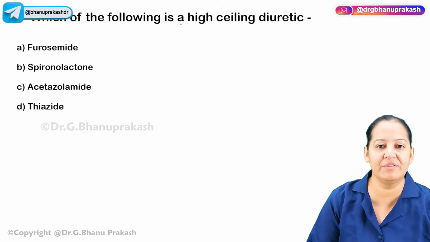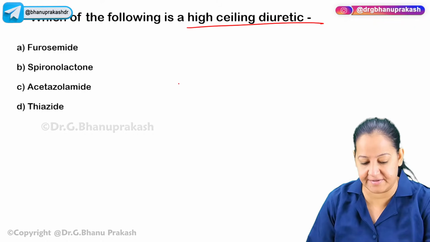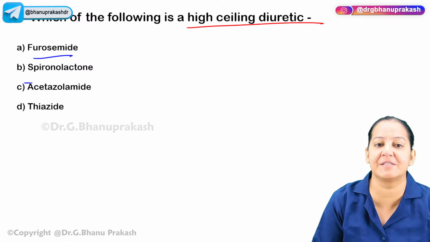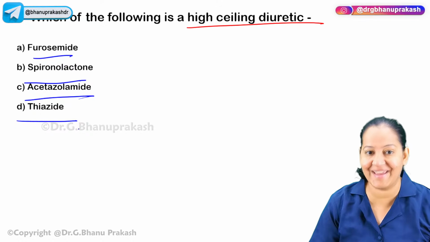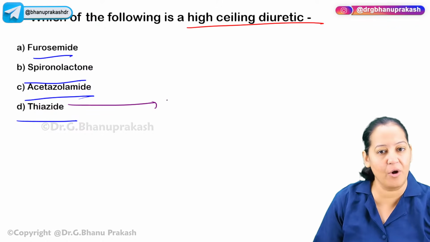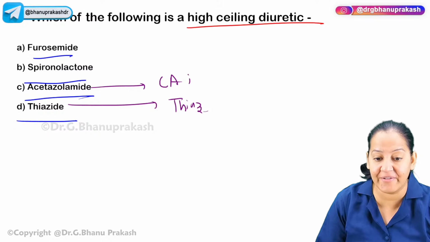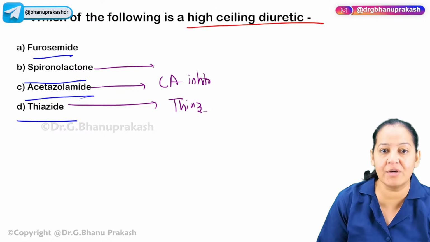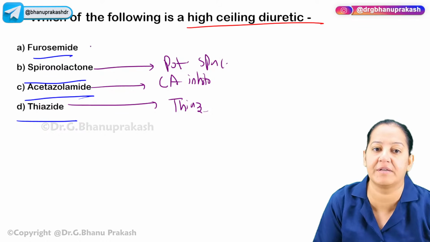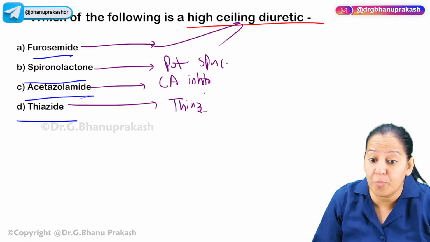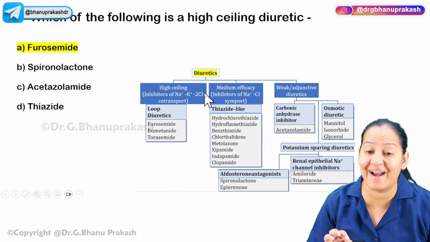The second question: which of the following is a high ceiling diuretic? High ceiling, the high potency diuretics. I told you 3 drugs there. Is it furosemide? Is it spironolactone? Is it acetazolamide? Is it thiazide? All of them are diuretics only. You have to tell me the category. Thiazide belongs to the thiazide-like category. Acetazolamide belongs to the carbonic anhydrase inhibitor category. Spironolactone is one of the potassium sparing diuretics, an aldosterone antagonist. Furosemide is the high ceiling loop diuretic or Lasix. So the correct answer is A, and you all are right. My point is that you should learn the classification.